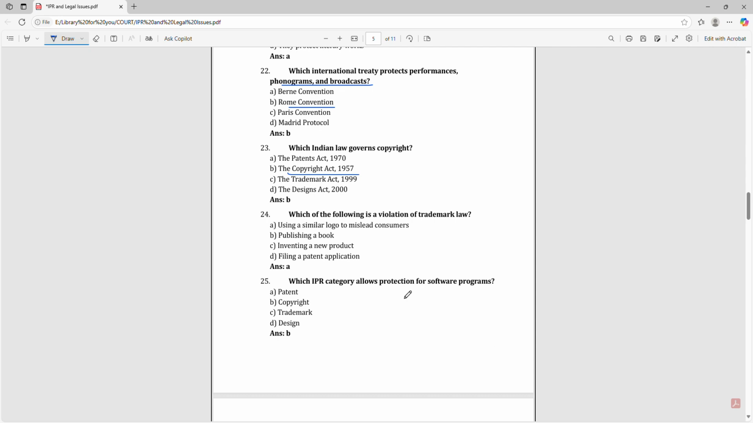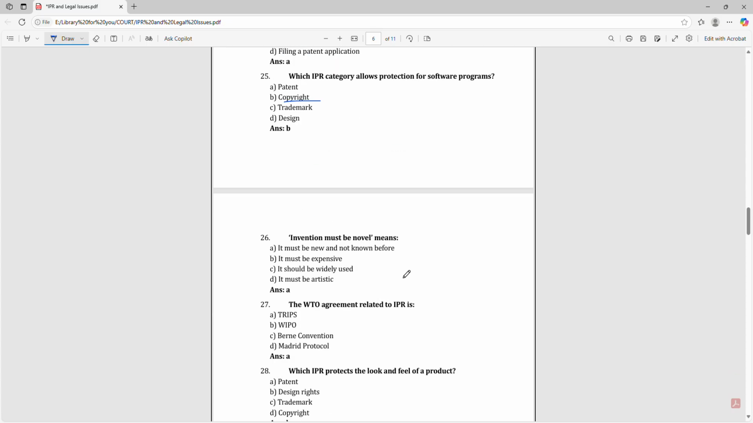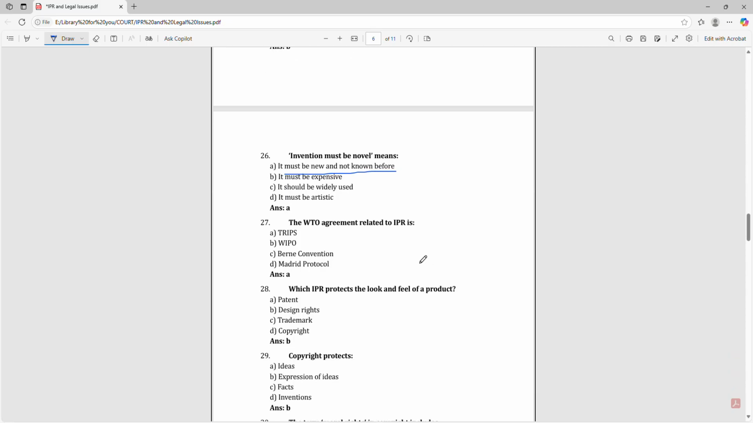Which of the following is a violation of trademark law? Using a similar logo to mislead consumers. Which IPR category allows protection for software programs? That is copyright. An invention must be novel, meaning it must be new and not known before. The WTO agreement related to IPR is TRIPS.